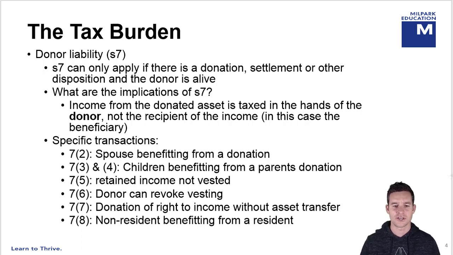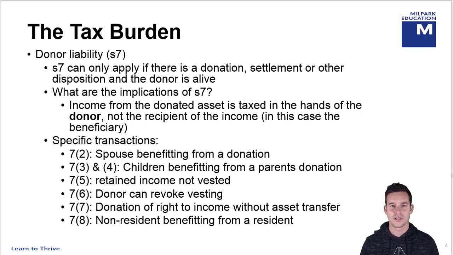So the first of those is Section 7(2), and that's when a spouse benefits from the donation from the other spouse. So if I donate a rent-producing asset to a trust, and my wife benefits from the income, that income will be diverted back to me in terms of Section 7(2). What's important to note is that Section 7(2) can only apply if the sole or main purpose of that transaction was to avoid tax. So that's something you've got to look out for in your questions, but you will be given that information in an assessment.